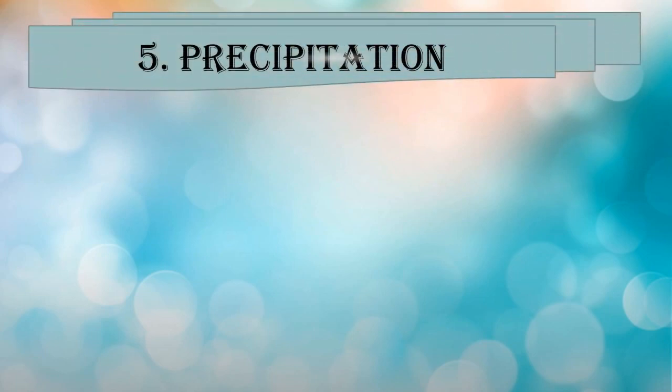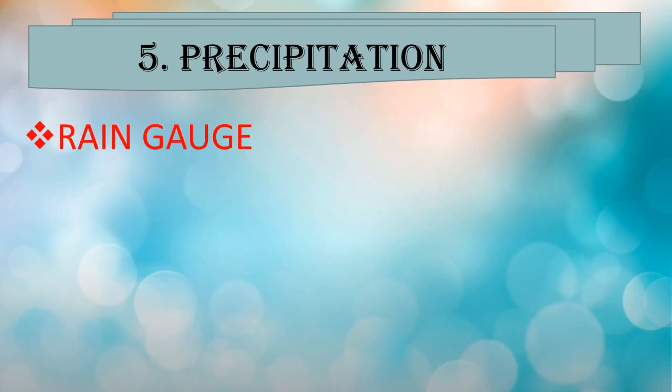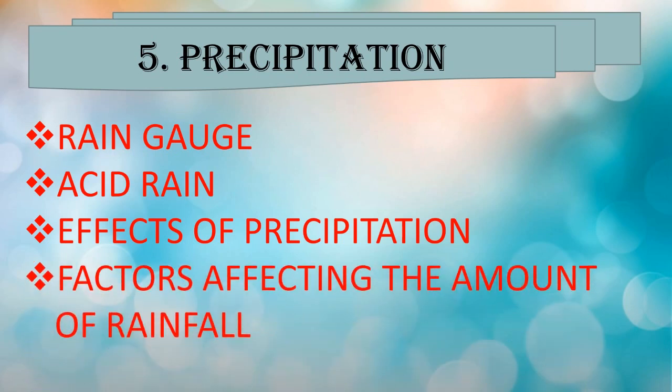Also, in this lesson number 5, precipitation, we will be learning in detail about the rain gauge. Rain gauge is an instrument used to measure rainfall, and what precautions should be taken while measuring rainfall. Then, what is acid rain? What are the positive and negative effects of precipitation? And at the end, we will learn in detail about factors affecting the amount of rainfall.